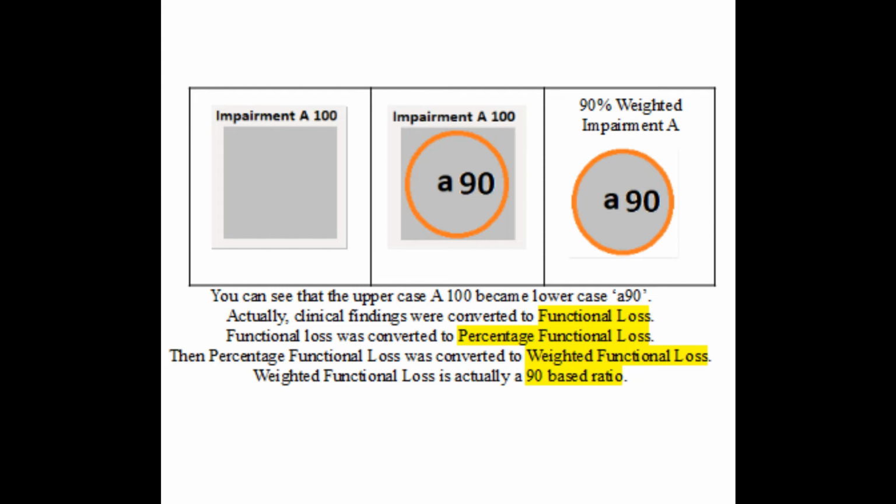This process is called weightage. Weightage word means the importance given to the numerical value in that context. Please note, I have not created this word weightage. Weighing and weightage are the terms used in Gazette and manual in both upper and lower limb sections at many places. It simply means how much numerical importance is to be given to that set of value. The value you get is called weighted summary value of functional loss. Let us mark it with the lowercase a as shown in this slide. You can see that the uppercase A100 became lowercase a90.